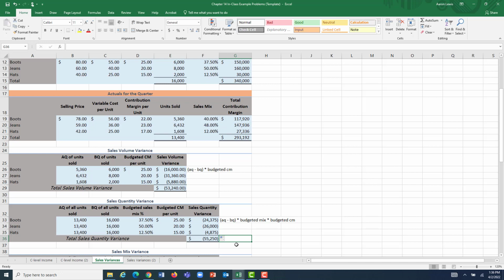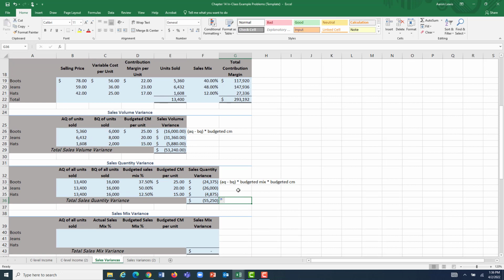$55,250 of our decrease in contribution margin can be attributed to the fact that we sold way less units actually than we thought we were going to. But let's figure out if there's any portion of this that can be attributed to our mix. I mean, we see that some units are better for our margin than others. Did we sell the proper mix?